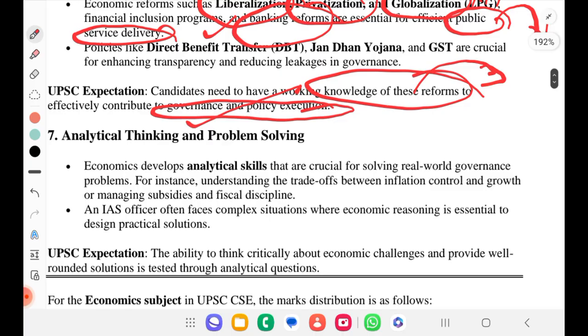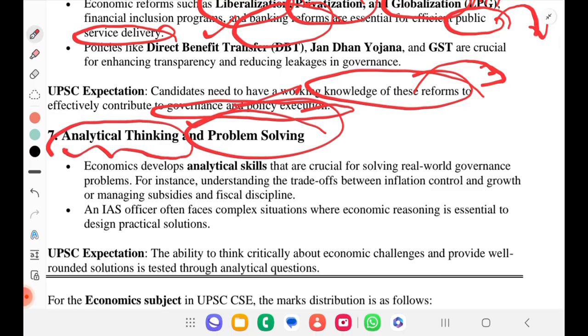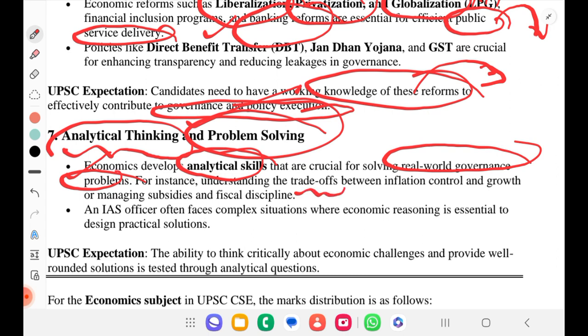So also for analytical thinking and problem solving. What actually happens is economics develops analytical skills that are crucial for solving real world governance problems. For instance, understanding the trade-offs between inflation control and growth, or managing subsidies and fiscal discipline.